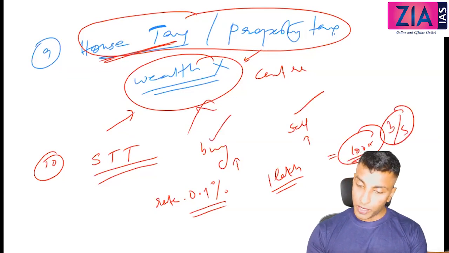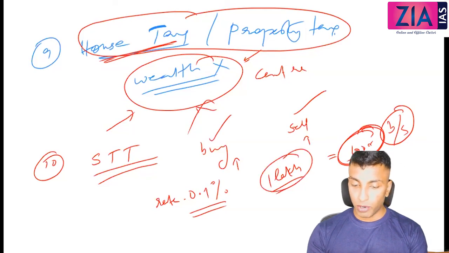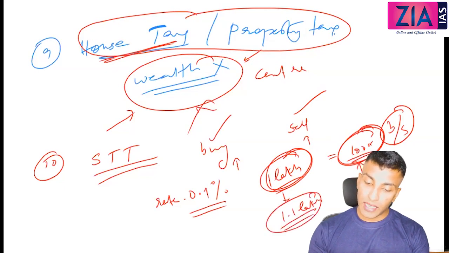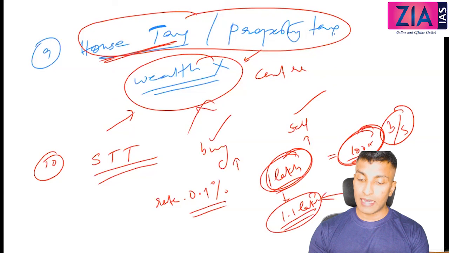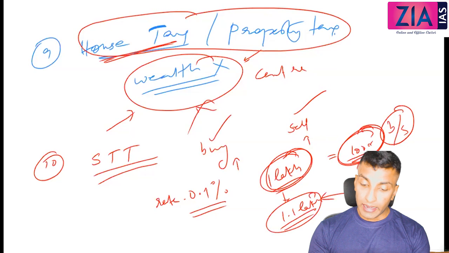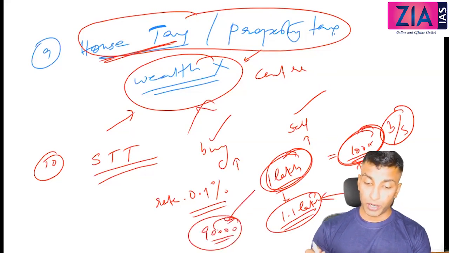For example, you bought at 1 lakh and got a profit of 10,000, so you are selling at 1.1 lakh. When you sell, you need to pay, and the other buyer will also have to pay 0.1%. If you are selling at a loss, let's suppose at 90,000, you still have to pay. The buyer also needs to pay.